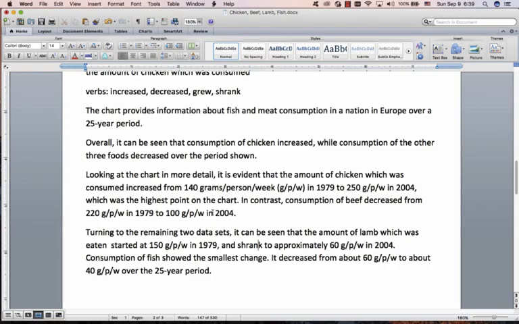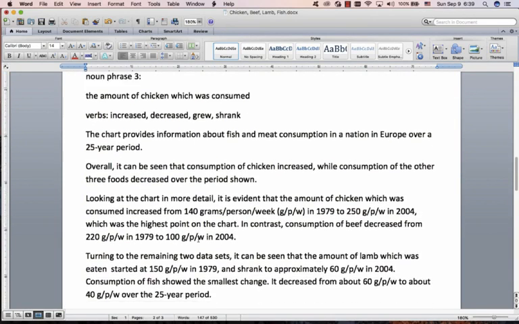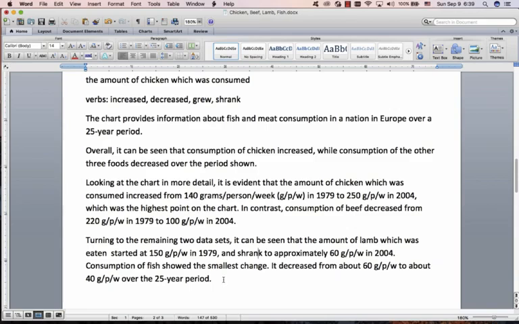Please notice we didn't use anything else in the subject of the sentence. This is very important. Don't use there was. Don't use chicken increased. The chicken didn't increase. Consumption of chicken increased. Don't use a number as the subject of your sentence. 140 grams was the number which, or something crazy. Students come up with crazy things. Just use these 3 noun phrases in the subject of your sentence. Later on, I will introduce to you a 4th noun phrase, but this is okay for now. All right, I hope that helps.